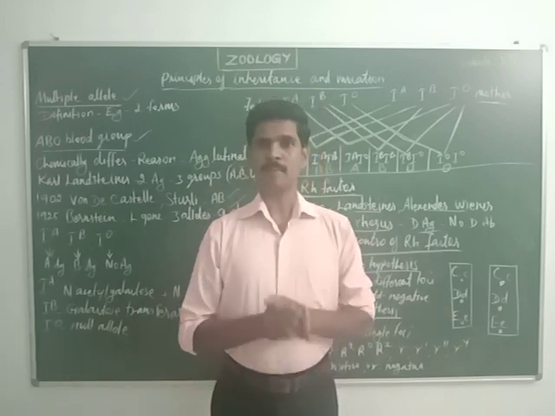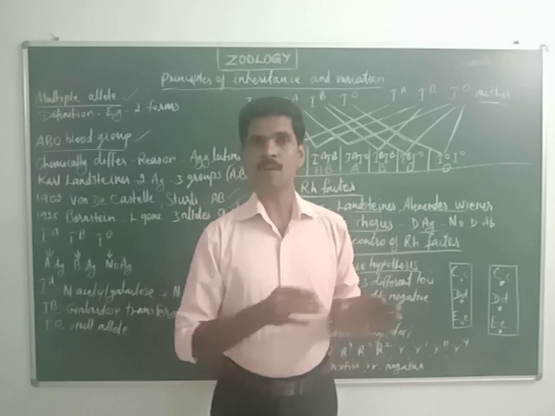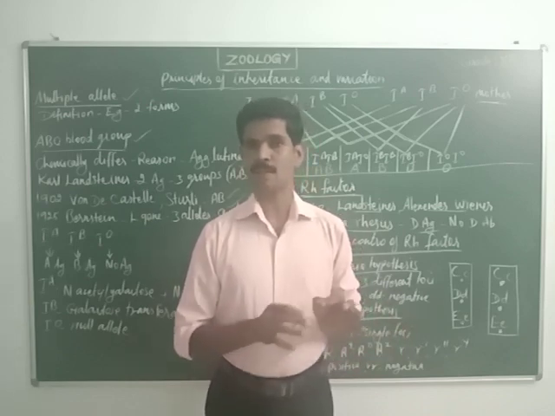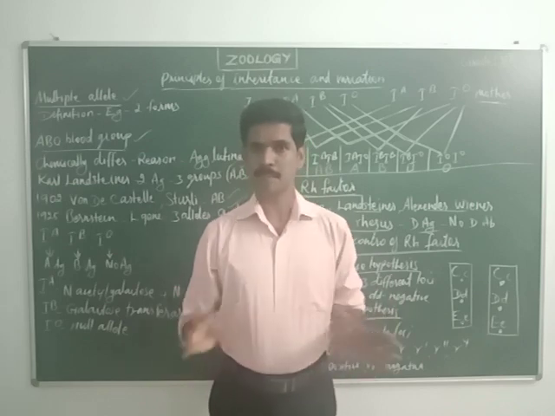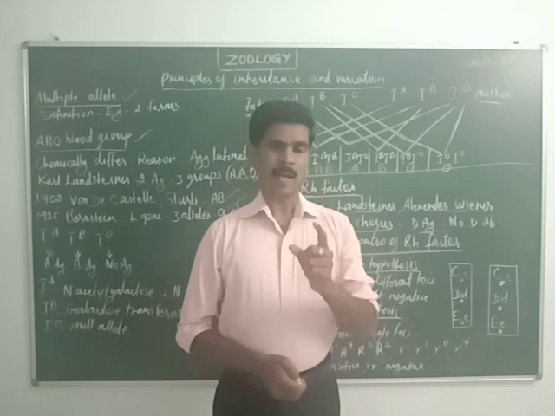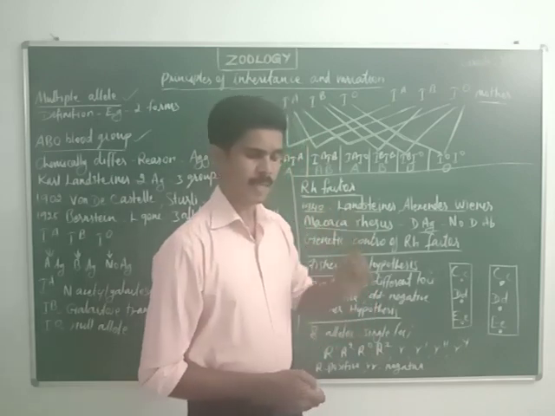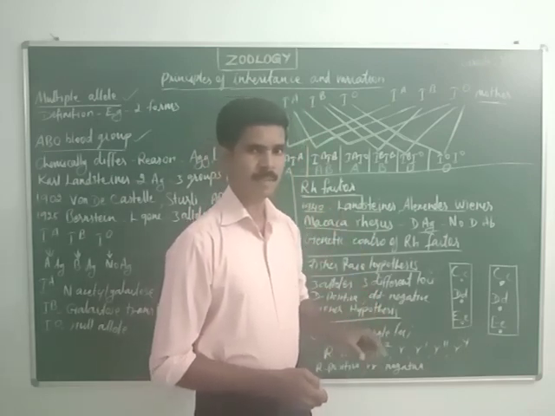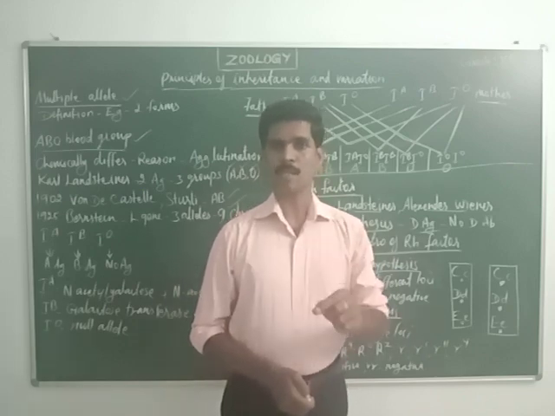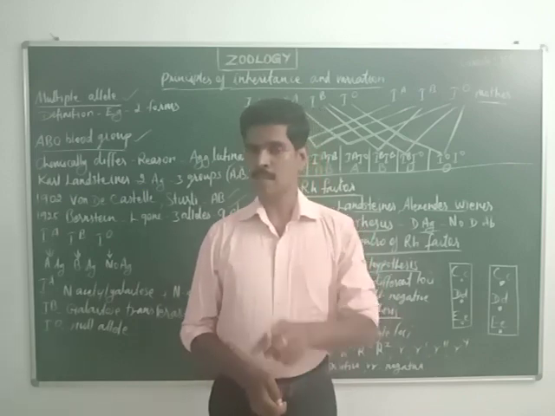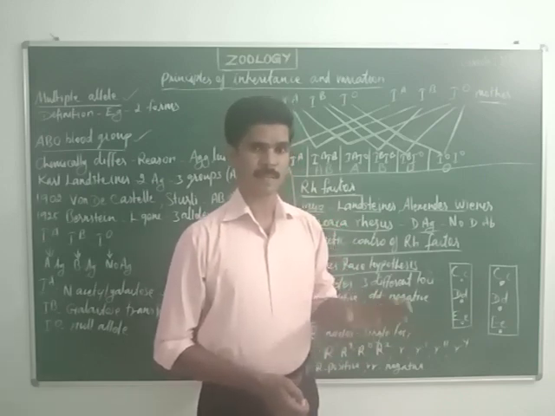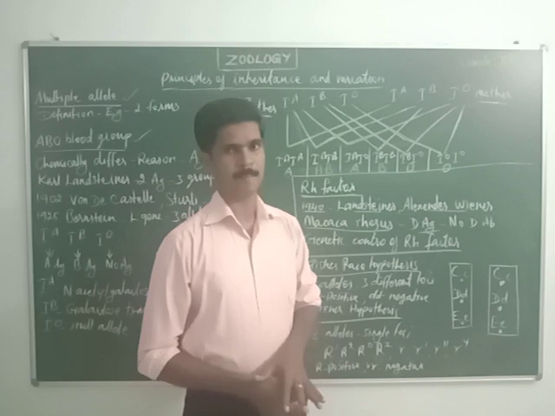And usually there is no antibody for this D antigen. So there are no D antibodies for this D antigen in any person's blood. Listen very carefully. If the D antigen is present in a person's blood, that blood is RH positive, and if there is no D antigen, that blood is RH negative. And no D antibodies are present in the blood of a person.